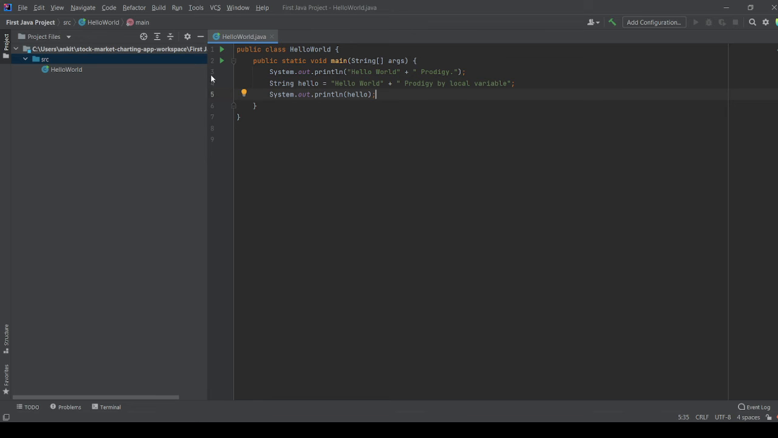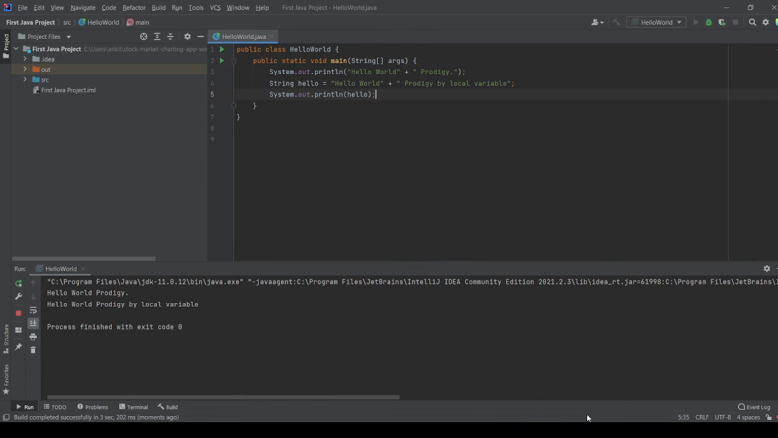Let's run the program. To run the program, we have different ways. First, go here, click on Run, and just press the run button. Select HelloWorld, and below you will see that it is building the project and you will get the output. Here you can see this print is for the normal print, that is hello world plus Prodigy. The second one is from the local variable, that is hello world Prodigy by local variable. Okay. So that's all for the code part.